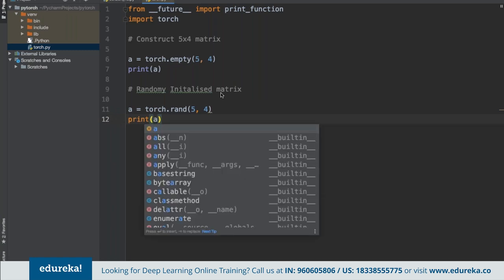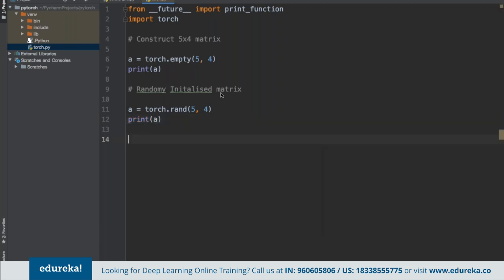And suppose we want to construct a tensor, which is the concept of tensor that we had discussed. Again, we can use the torch library here as tensor, and then we can specify values.